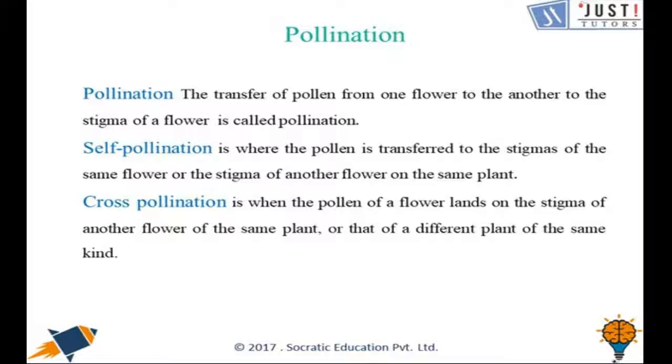Now let's have a quick discussion about pollination. So basically the transfer of pollen grains from anthers to stigma is called pollination, and that's of two types. The first one is self-pollination and the next one is cross-pollination.